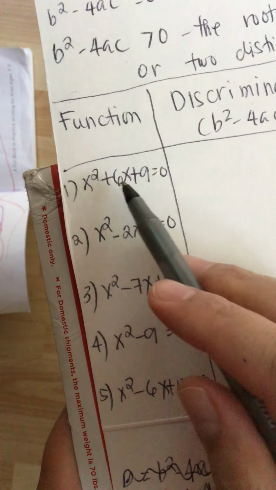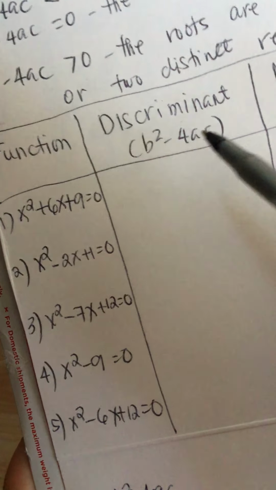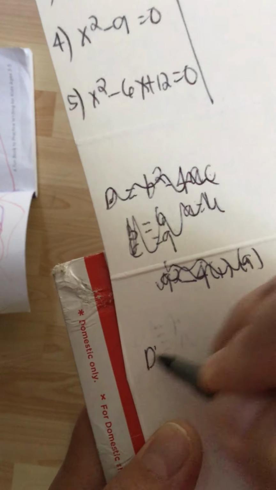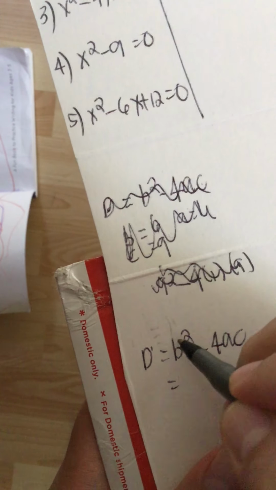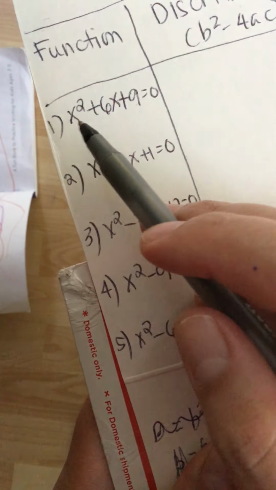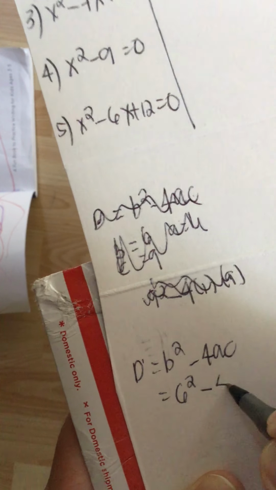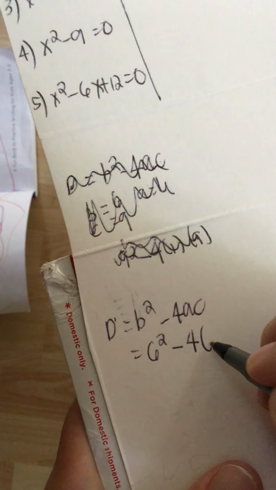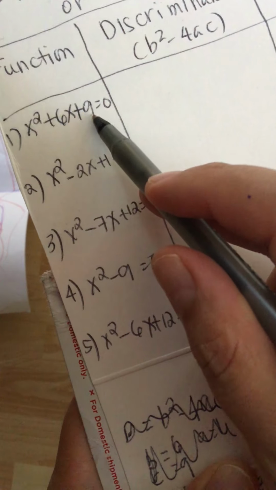So, meron tayong x squared plus 6x plus 9. So, ito yung kanyang formula, b squared minus 4ac. So, discriminant is equal to b squared minus 4ac. Ito yung b, 6. b is equal to 6. So, it becomes 6 squared minus 4 times a. a is 1. And then, c is 9.